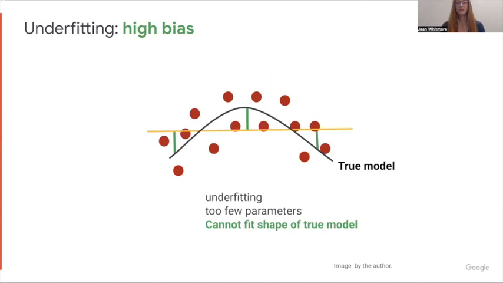So this is a bit of a schematic way of representing bias and variance. The green lines are the bias, and it shows that the underfit model has high bias. This yellow line of the model is never going to get close to the true model, which is the black. And the black is if you knew the noise-free version of the data. So even in the noise-free world, the yellow line would have these green error bars because it can't bend to the correct shape. So bias is having the incorrect shape.